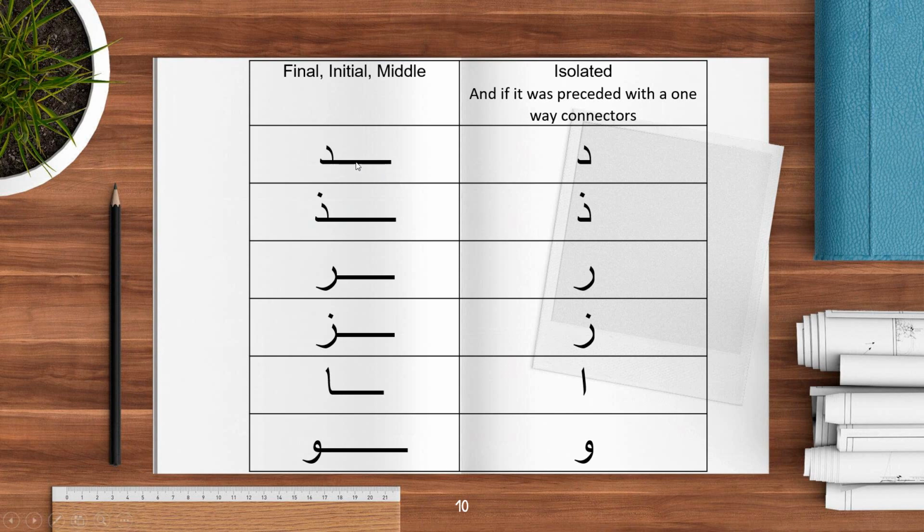It will have this dash here, so it will be connecting with other letters. Of course, you don't have to know that at this point, because we will talk about it in detail in our next video, which is the two-way connectors. But let's focus on the one-way connector, and always keep in mind that if they are preceding or following each other, we do not connect them.